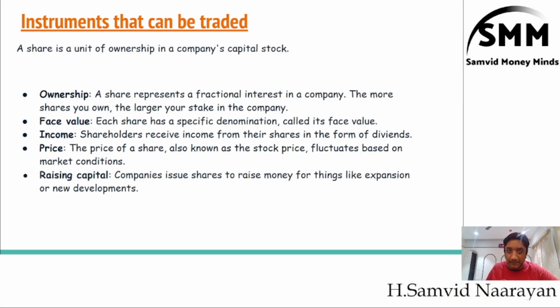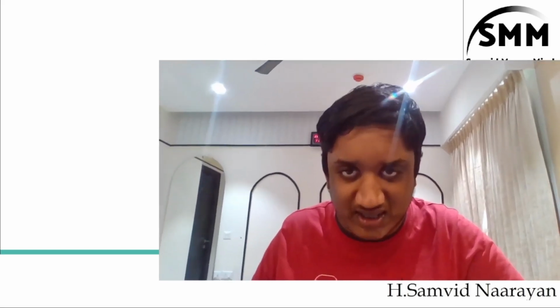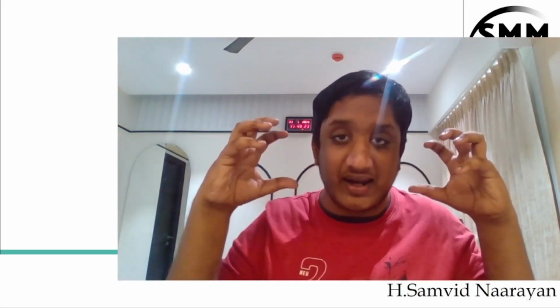Now, before moving into the next slide, we are going to talk about the next thing, which is stocks, right? A share is a single unit, but a stock is a bundle of shares, a consolidated aggregate of each share.